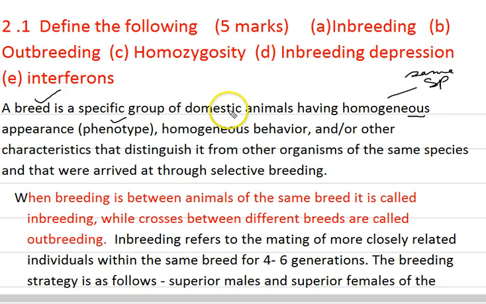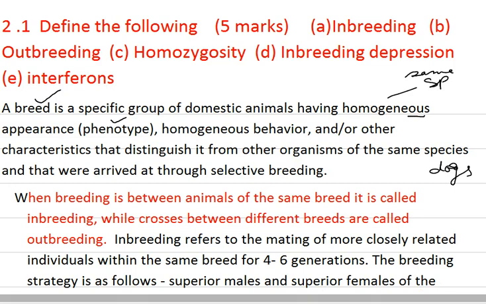So a breed is a specific group of domestic animals having homogeneous appearance, homogeneous behavior, and or other characteristics that distinguish it from other organisms of the same species. Well, we might have reached there by selective breeding. So let us say we want to compare dogs of one place with the other place. So dogs have got many different breeds, but the species is the same. So it is due to homogeneous appearance, because they appear the same, so we call them one breed.